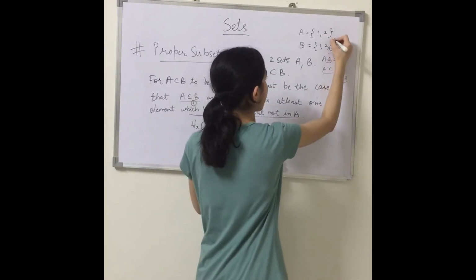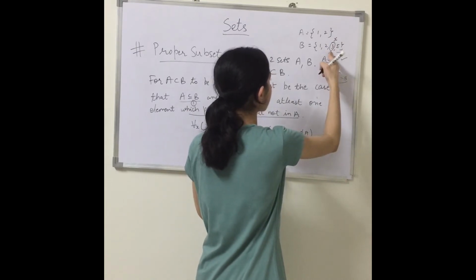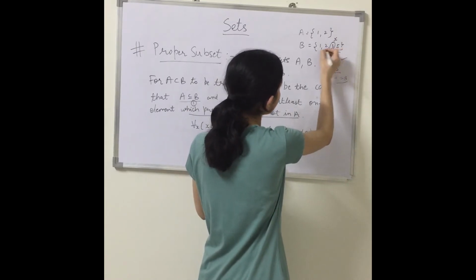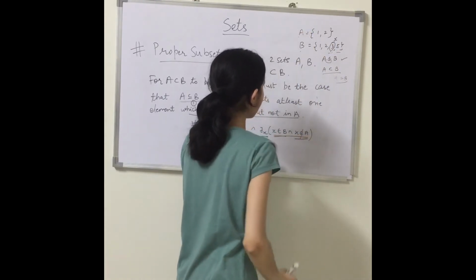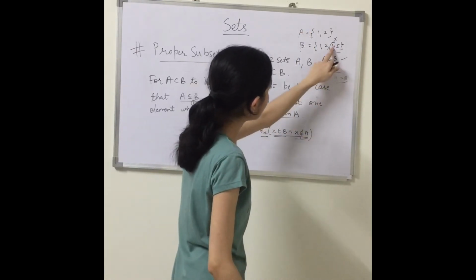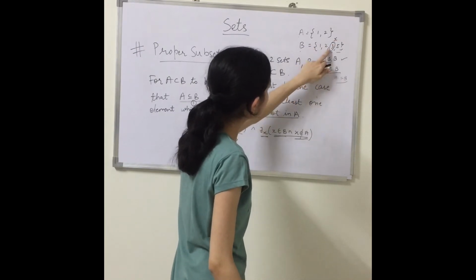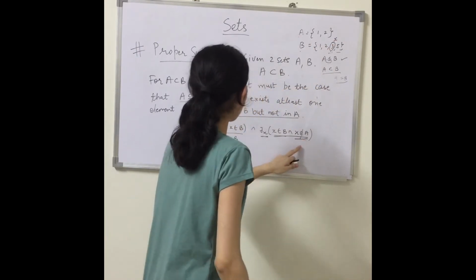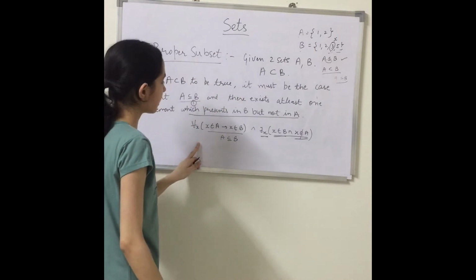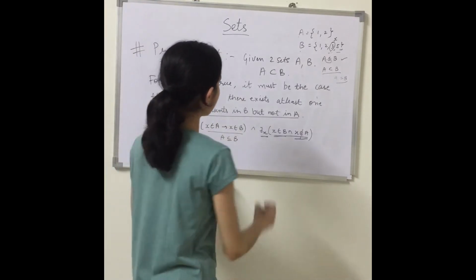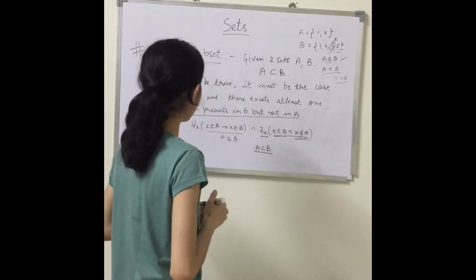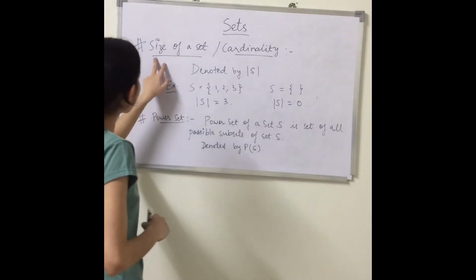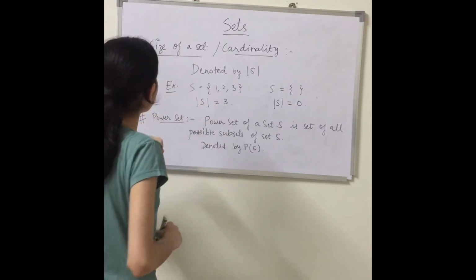Let's suppose this is my x. Let's suppose 3 is x. So 3 is present in B but 3 is not present in A. So x belongs to B, 3 belongs to B, right? But 3 does not belong to A. So if this case happens, then we can say that yes, A is a proper subset of B. Okay?